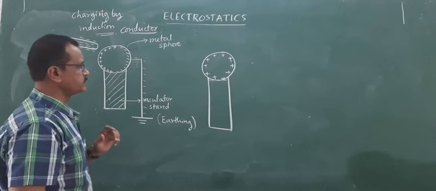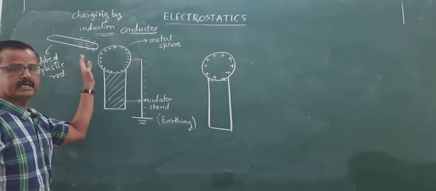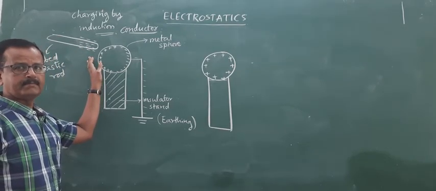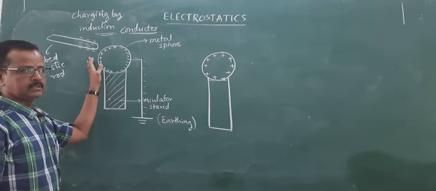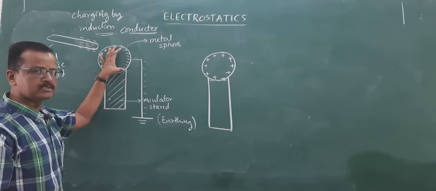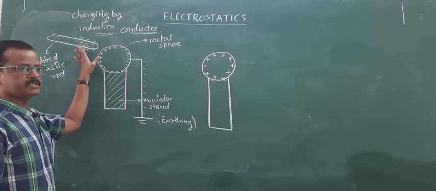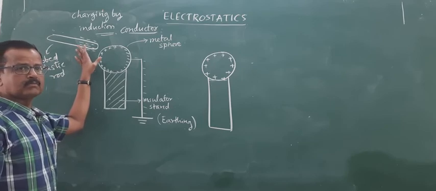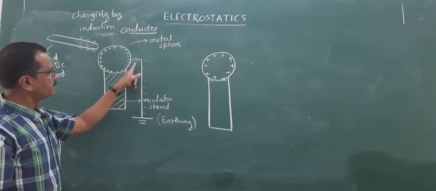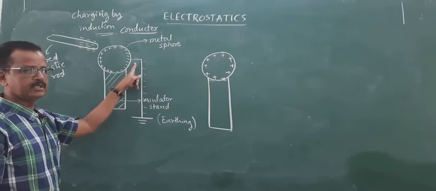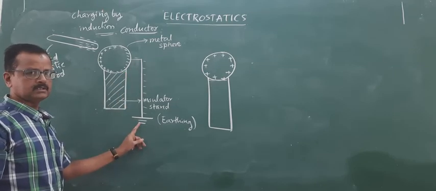So two steps you have to remember. One is bringing the external charged body, maybe negatively charged. In order to produce a positively charged metal sphere, you have to bring a negatively charged external body and connect the other part of the sphere to the earth, grounding.